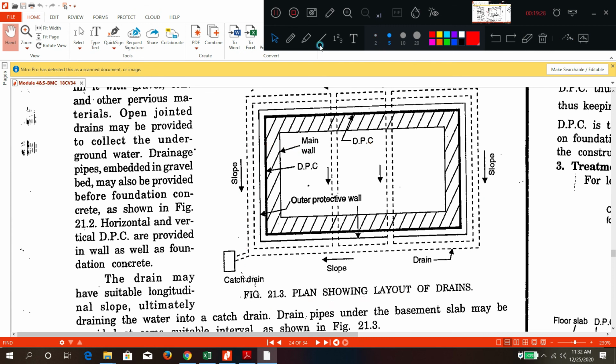So it will collect the rainwater, so that slope is given like this. All the rainwater from the sides, gravel is there, so through the gravel and through the pipe the drain water is collected and disposed to this tank. And here also in between you have two pipe lines going. These are called drain pipes. So as usual you have one cutoff in the wall. Those are called DPC layers.